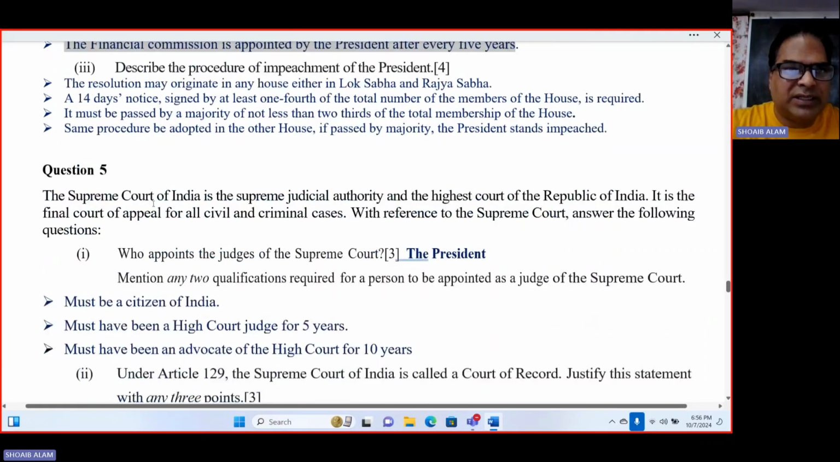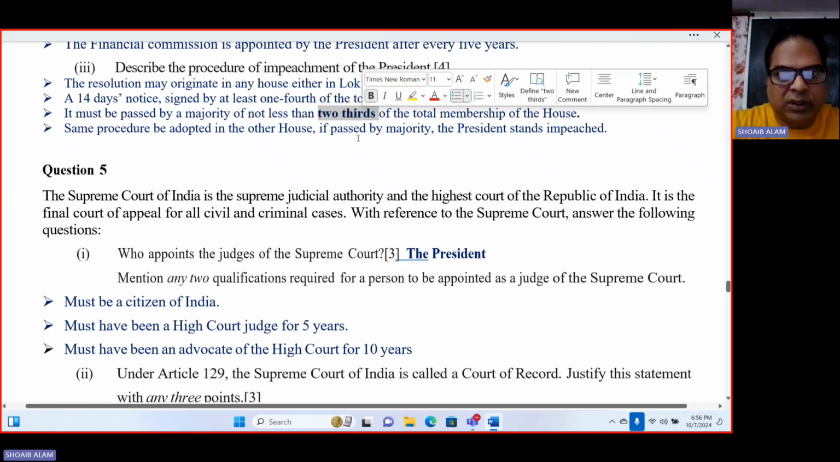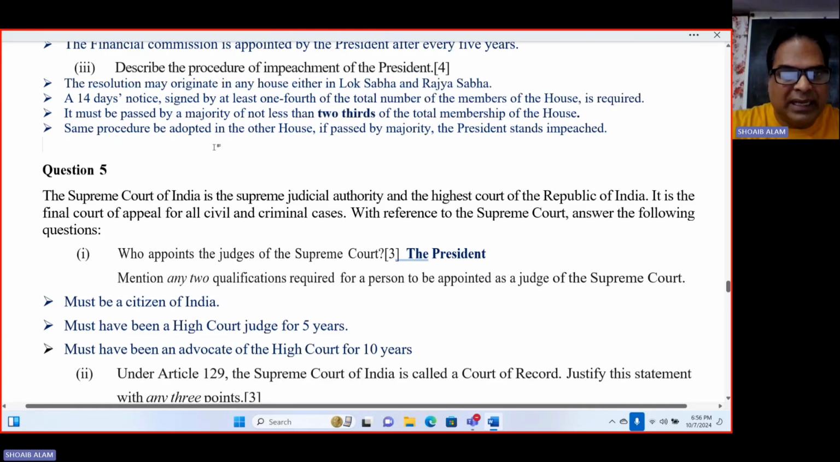The next one is describe the procedure of impeachment of the president. That means what is the procedure of impeachment? First of all, the resolution may originate in either house, in Lok Sabha or Rajya Sabha, wherever. Then a 14 days notice signed by at least 1/4 of the total members is required. Then it must be passed by a majority of not less than 2/3 of the total membership of the house. Then the same procedure is adopted in the other house. If passed by majority, the president stands impeached.